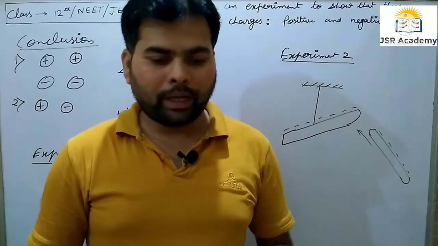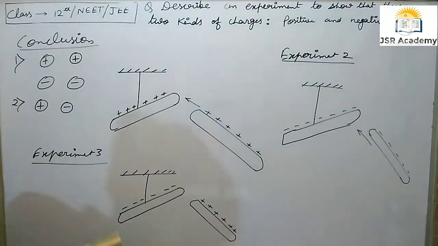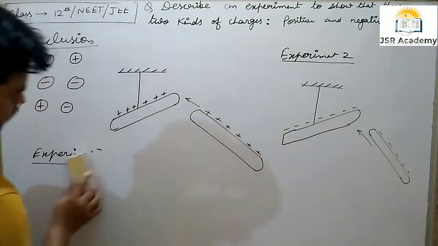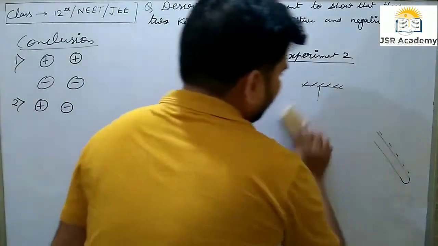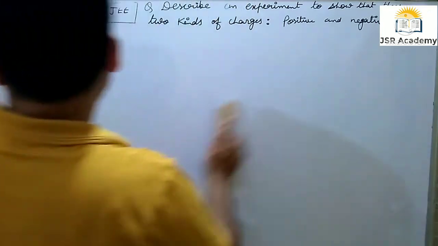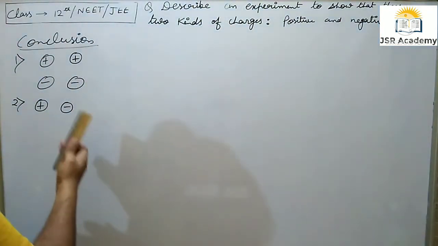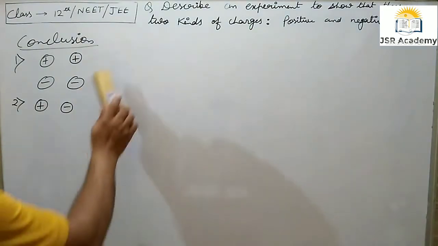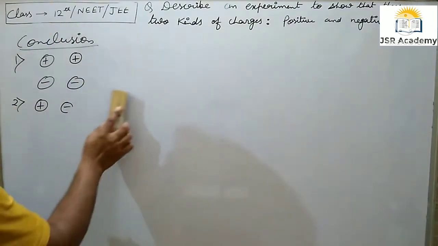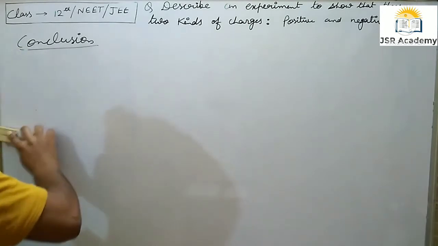Okay, now next, electric force. Also we can say that the conclusion is charge properties. This is all property of charge.